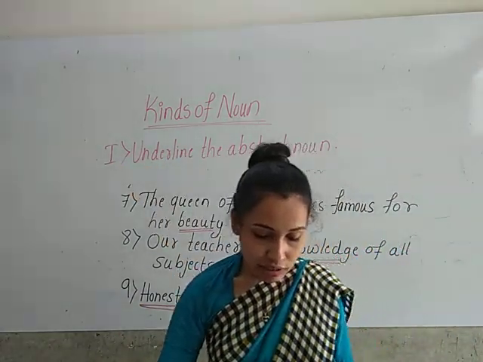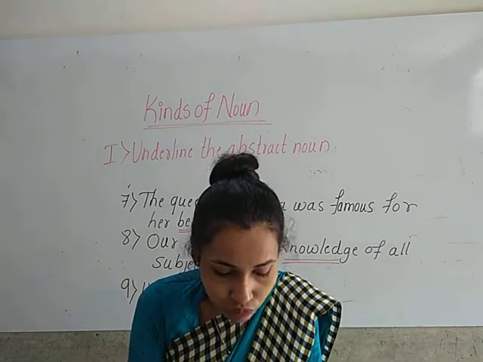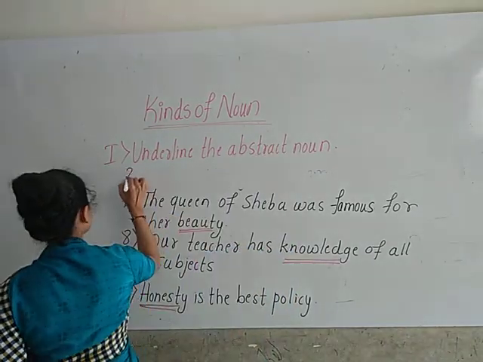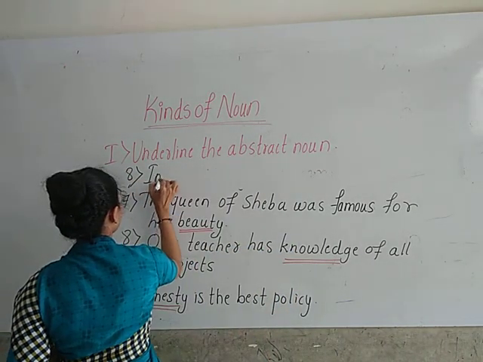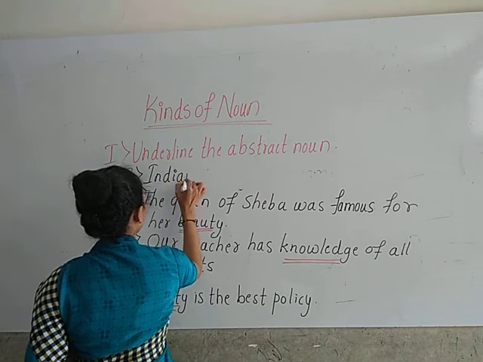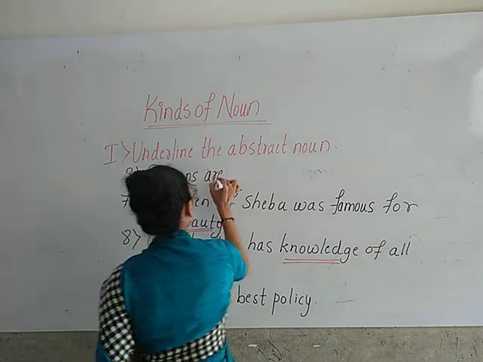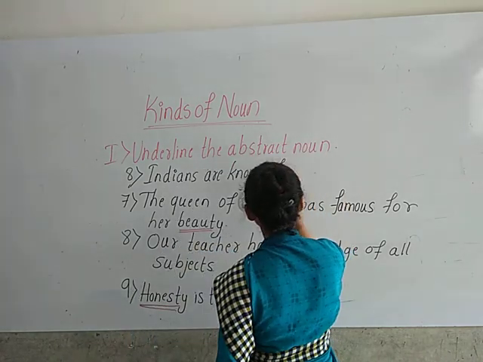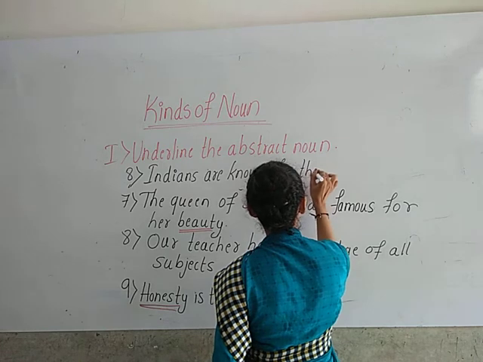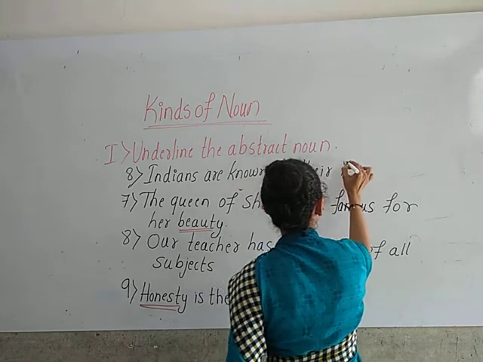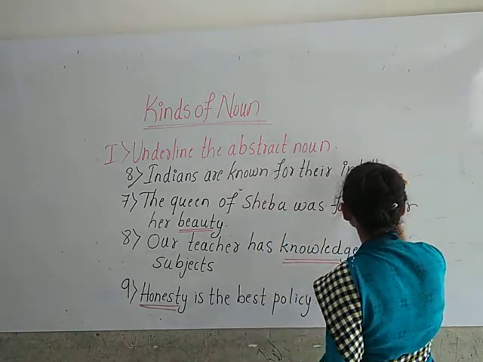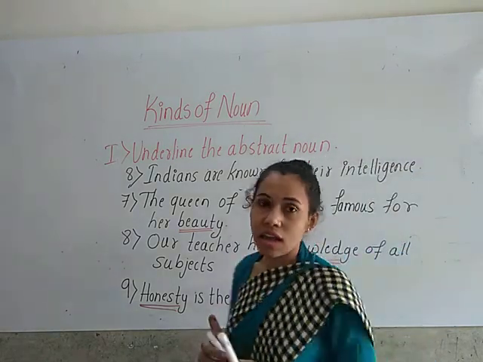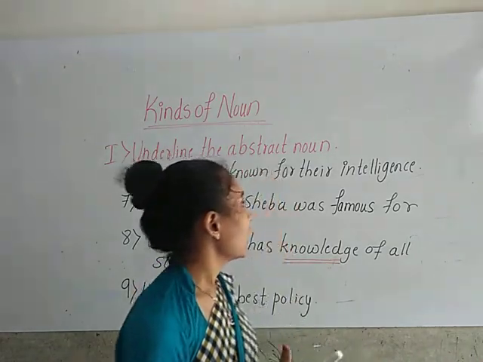Now look at the 11th one. Indians are known for their intelligence.